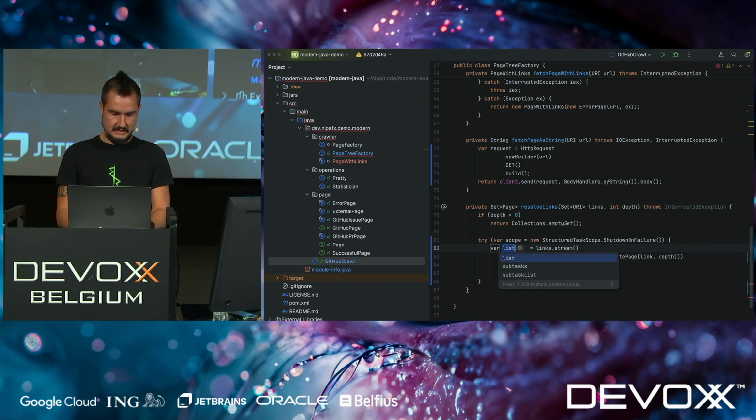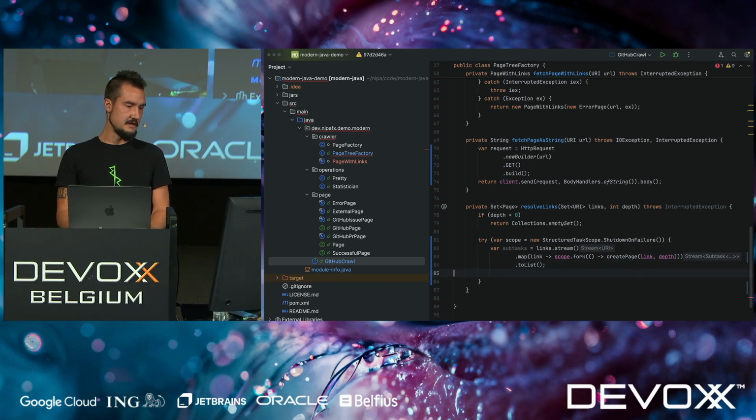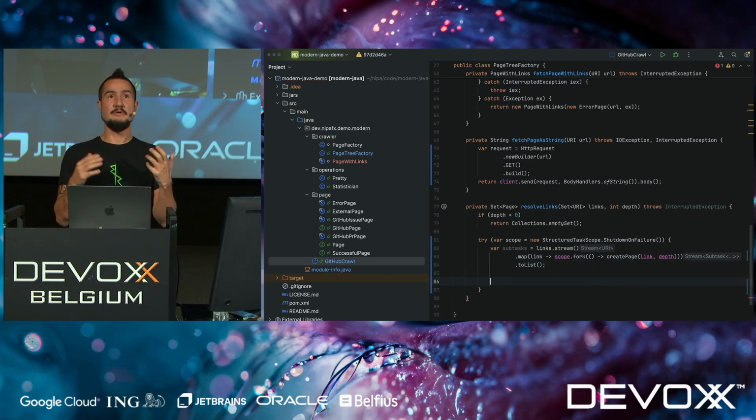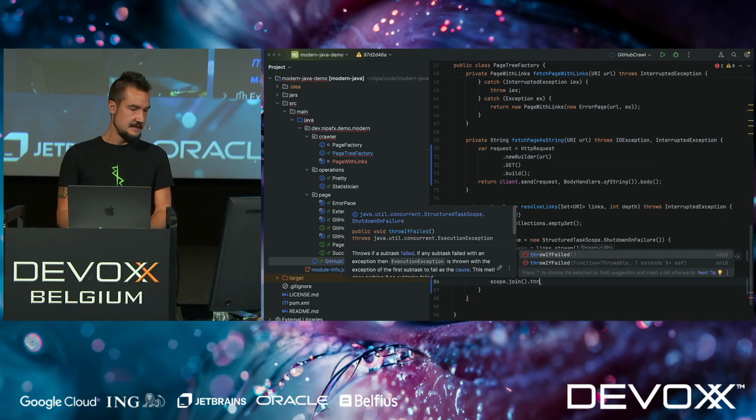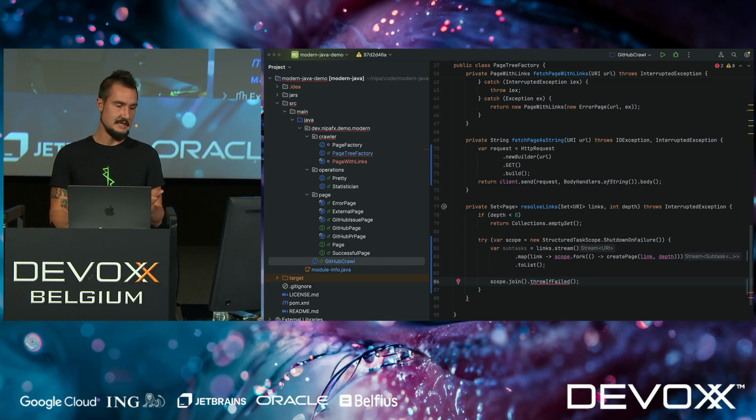So as soon as we reach this line of code, we have fired off all the subtasks, but we now need to wait for them. And this is how it's done at the moment. Again, this will probably change. Join means wait until everything's done. Throw if failed means, if there was an error, now is the time to throw an exception.